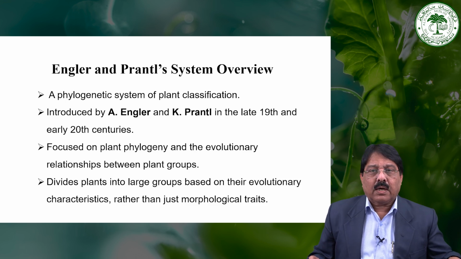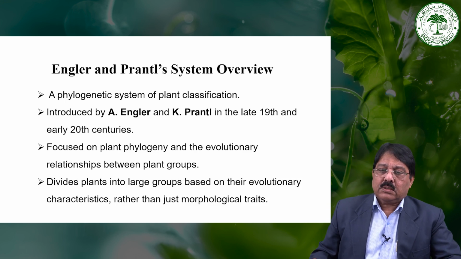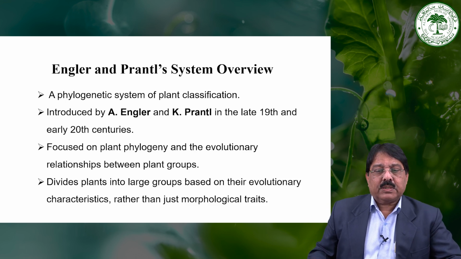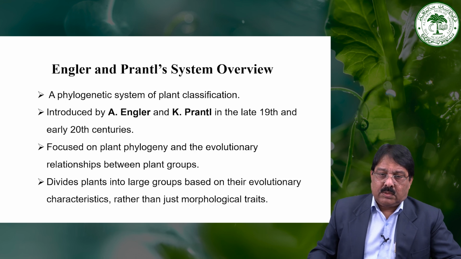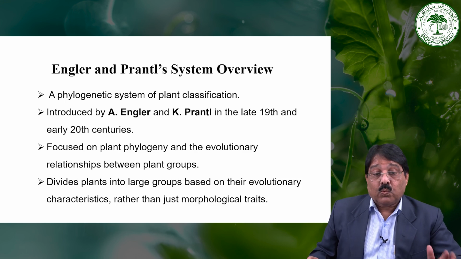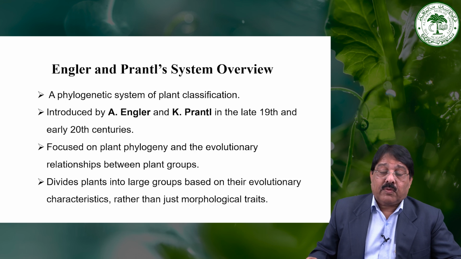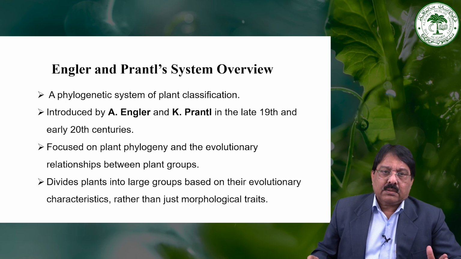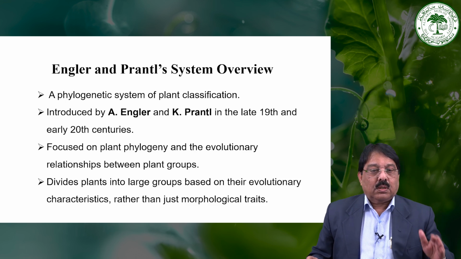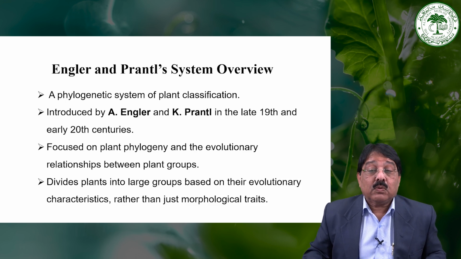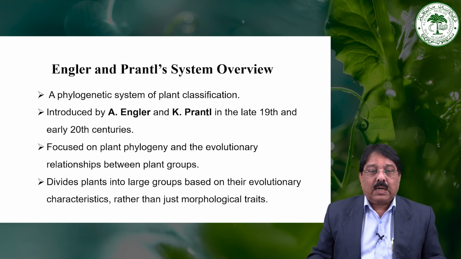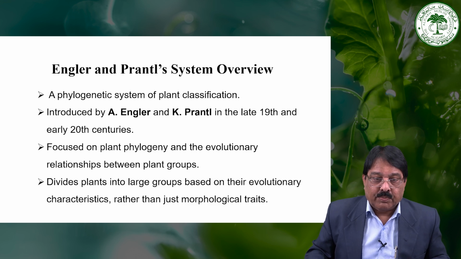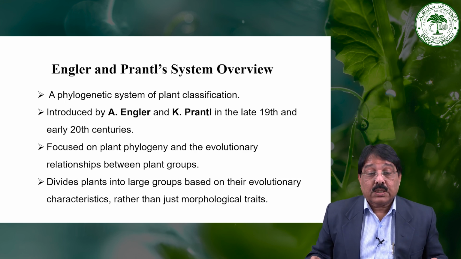Bentham and Hooker based their classification on morphological traits and natural characters, you can say, while Takhtajan based it on morphological and phytogeographical characters as well as phylogenetic relationship. Here Engler and Prantl also focused on the phylogeny as well as the evolutionary relationship of the plant groups, and divided the plant groups into large groups based on evolutionary characteristics rather than morphological traits.